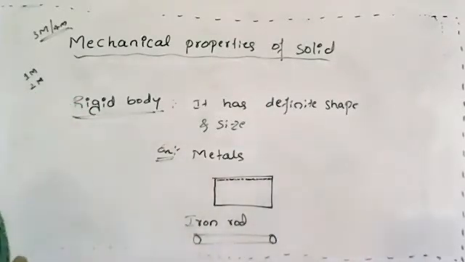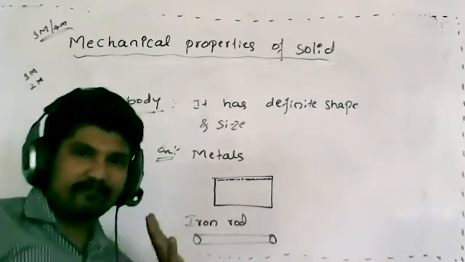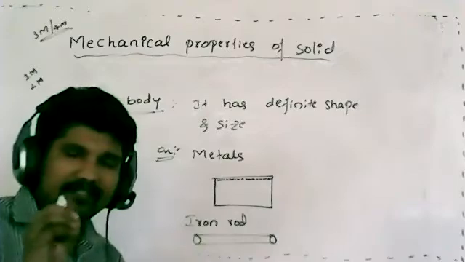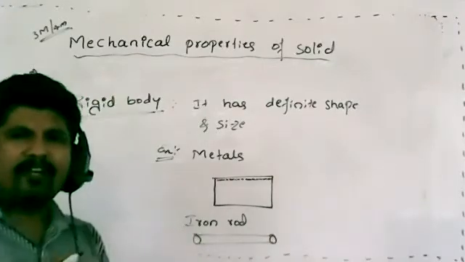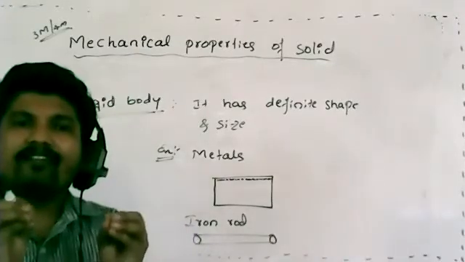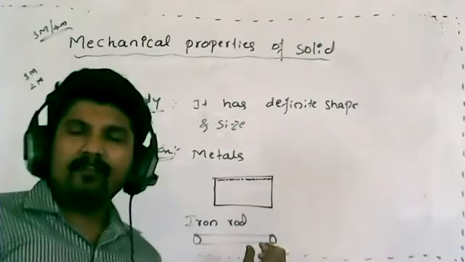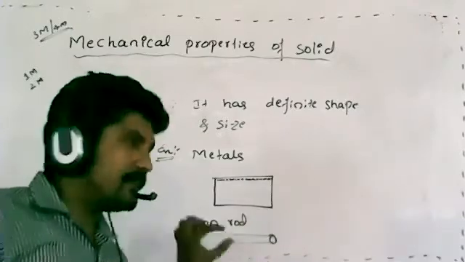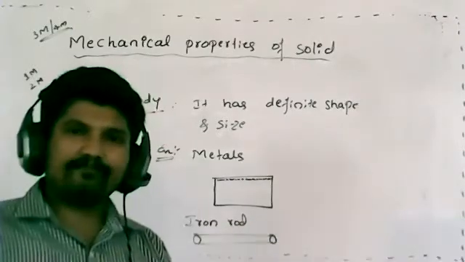From all these characteristics you can consider the given body as rigid. But remember, only for a moment we can consider this.